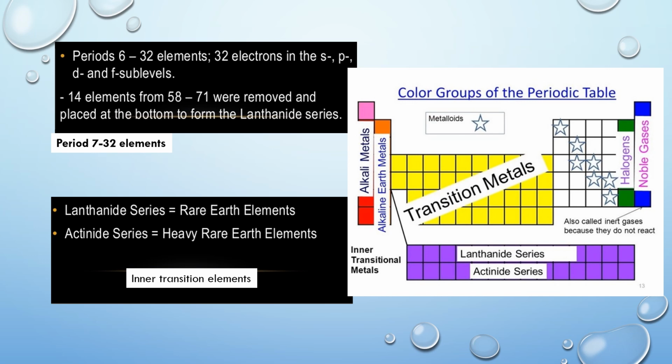If these elements are placed horizontally in the same group, there will be undue expansion of the table. To avoid this, they are placed as a separate series below the periodic table as shown in this picture. The seventh period also consists of 32 elements. They include 8 normal elements, 10 transition elements, and 14 actinide elements. All the elements of period 7 are radioactive elements. Lanthanides and actinides are collectively known as inner transition elements.